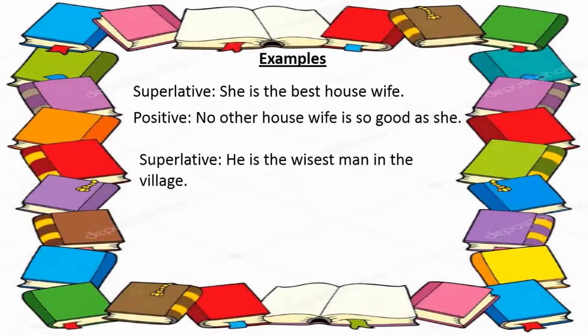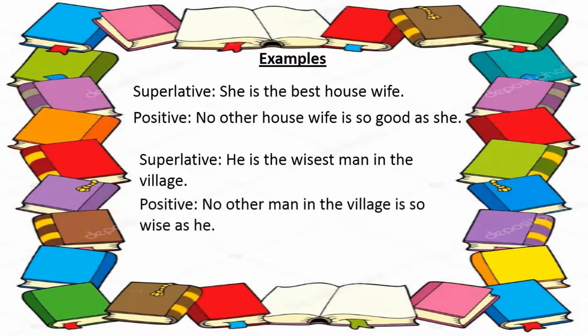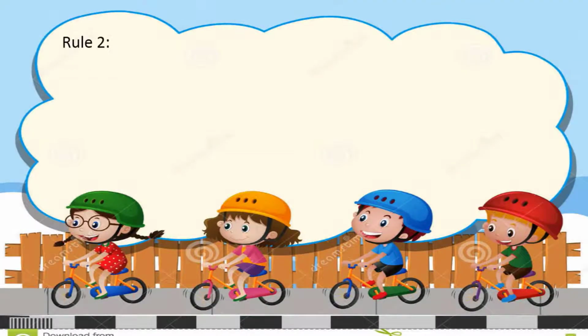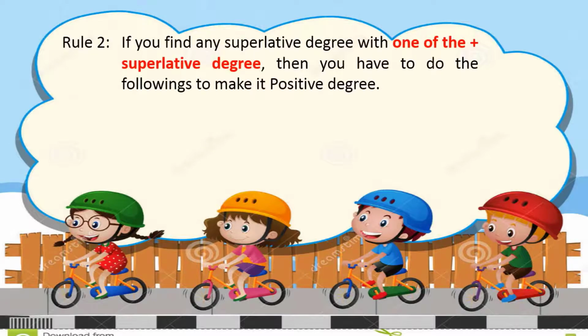Okay, superlative: He is the wisest man in the village. Positive degree: No other man in the village is so wise as he. This is a very easy rule. Next rule: if you find any superlative degree with "one of the" plus superlative degree, then you have to do the following to make it positive.